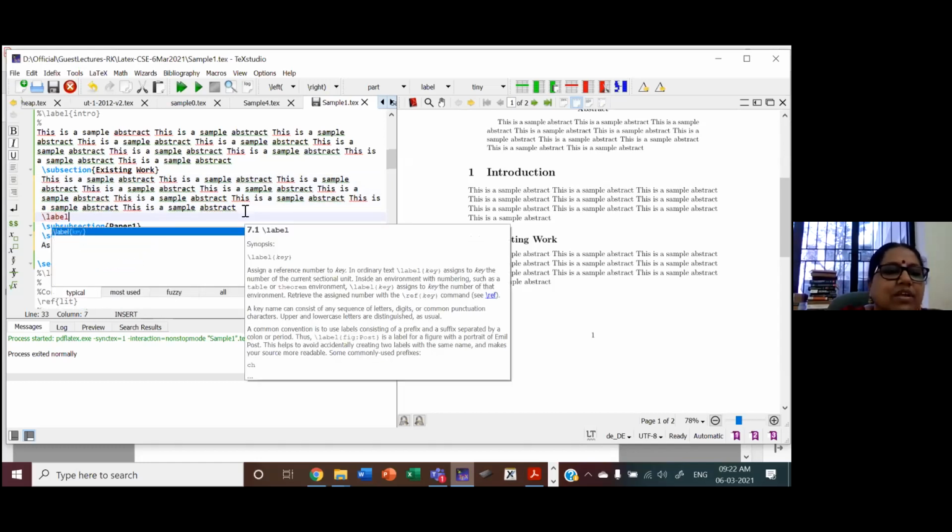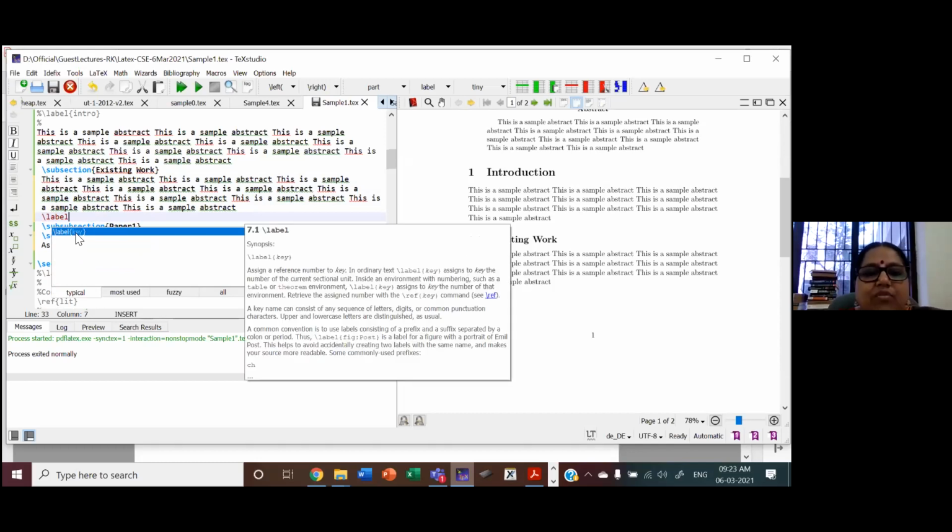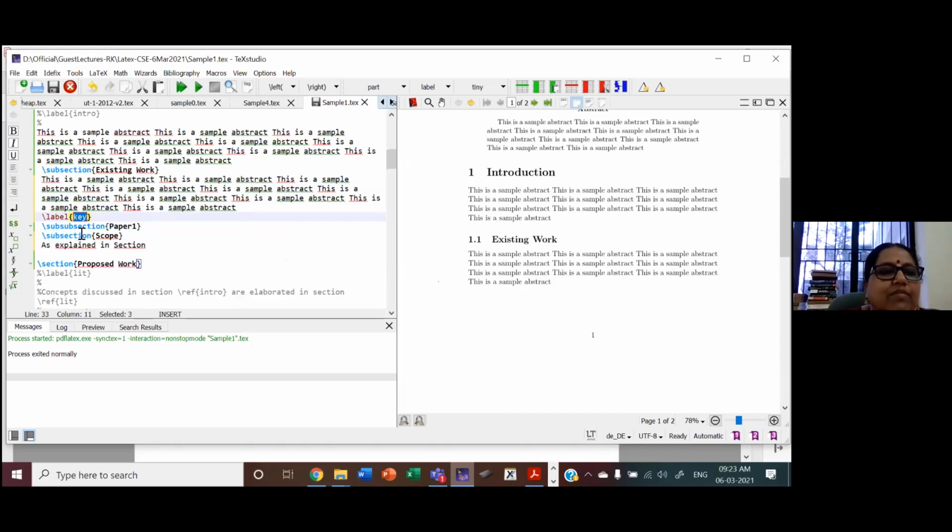Label is giving some name, an alias for the section. So whenever I type one class, you always have the template. I told you right before, the template is shown here and the format help is shown here. So when you double click on that, it is available for you. Now you can simply replace the key with label. So this is existing work.